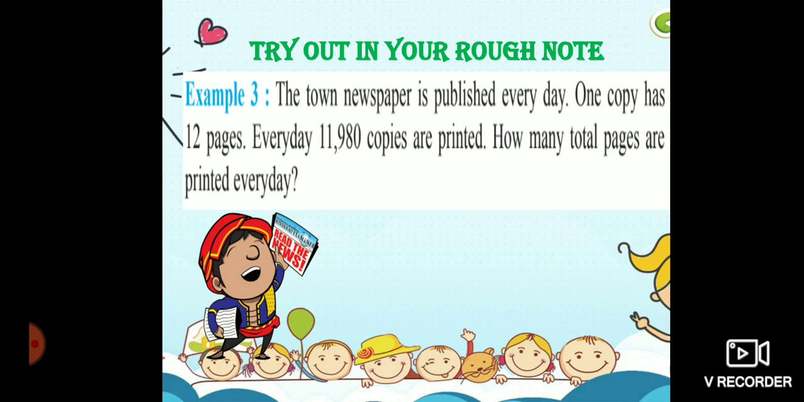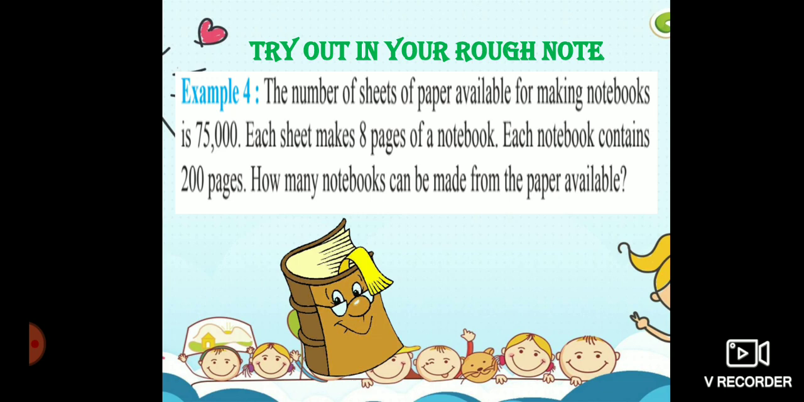Okay. Now, fourth question. The number of sheets of paper available for making notebooks is 75,000. Each sheet makes 8 pages of notebook. So, adhe concept da idu. So, one sheet ku it will have 8 pages na, 75,000 sheets ku evlo pages varum? First you have to find the pages for 75,000 sheets. Okay. Then each book contains 200 pages. So oru book ku it will have 200 pages. Appadina how many notebooks can be made from the paper available kandupidikanum.